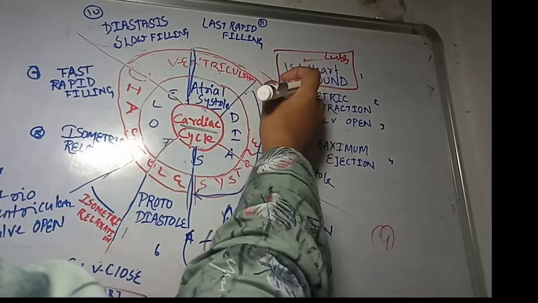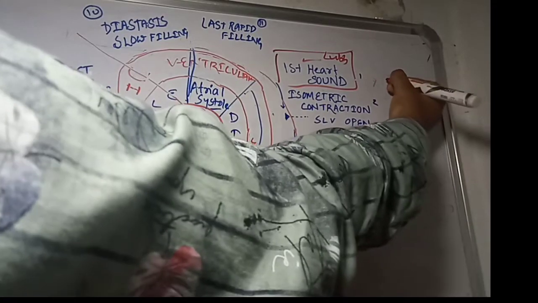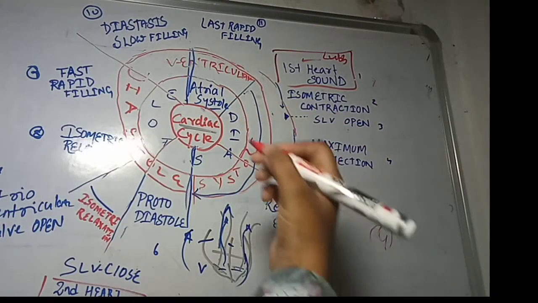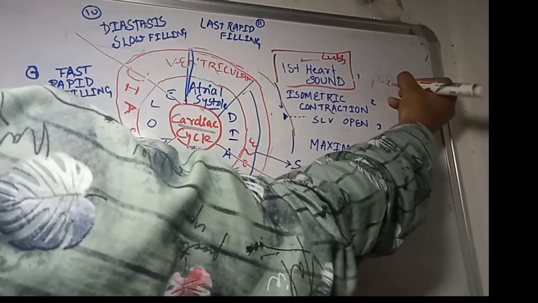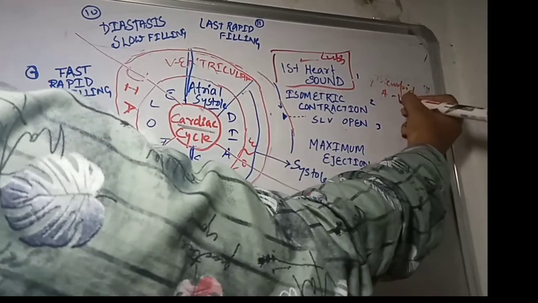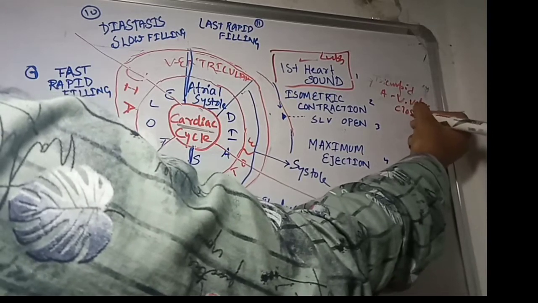So when does the first heart sound happen? When the atrioventricular valve, that is the tricuspid or bicuspid valve, closes.